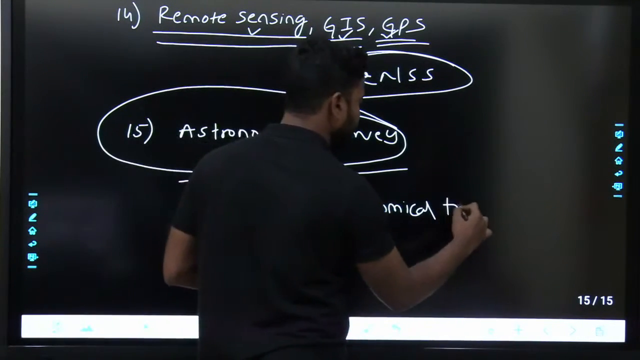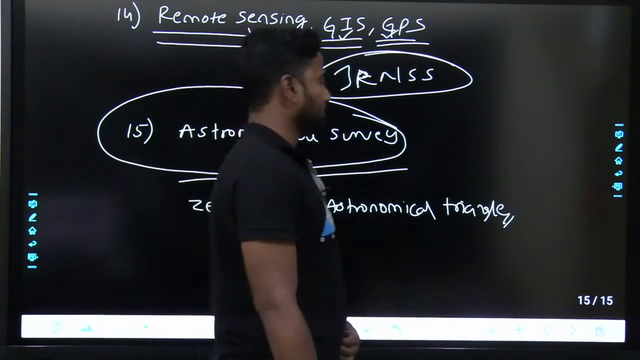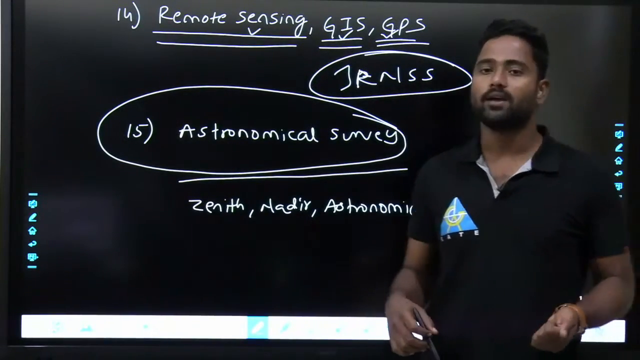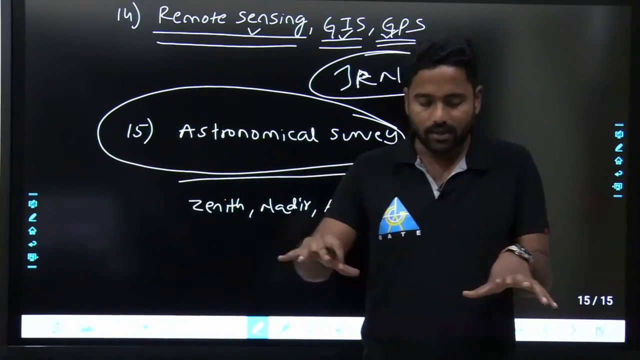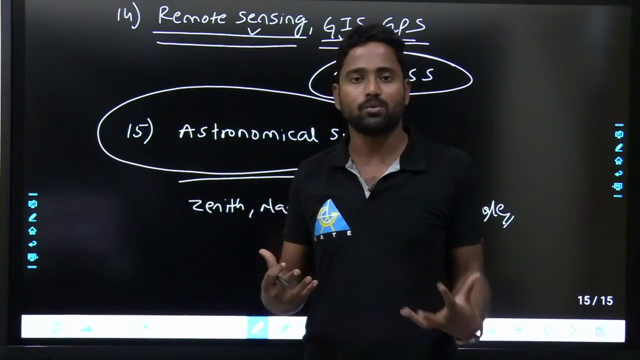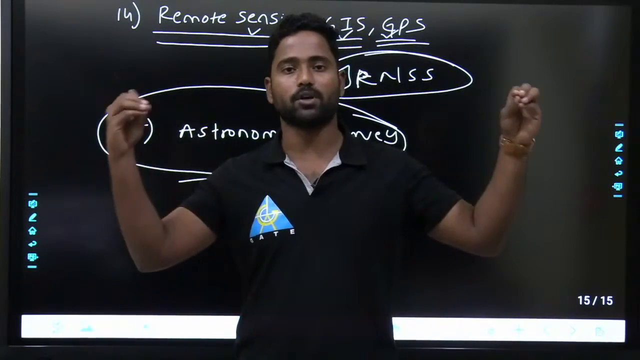This is not astrology. Astrology is different from astronomical survey. It's like whatever I did on the earth, I will be doing the same thing in the universe. So based upon the universal frame, I will locate your point with respect to the universe.